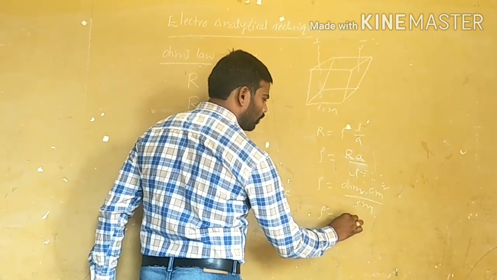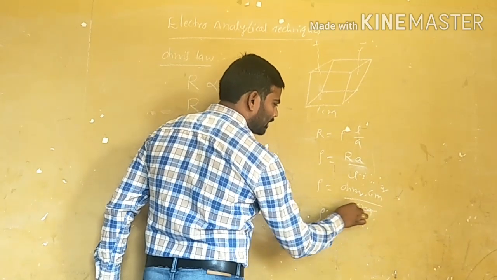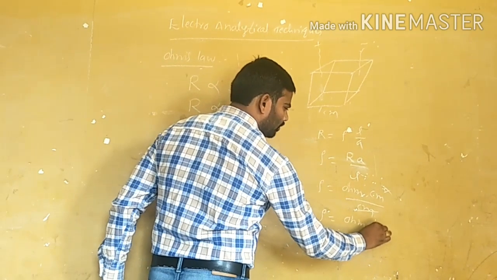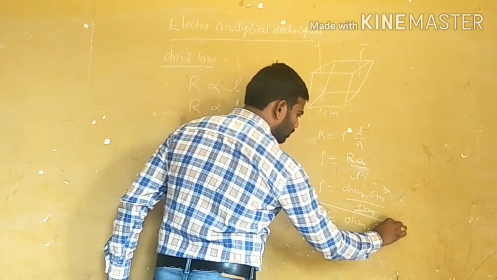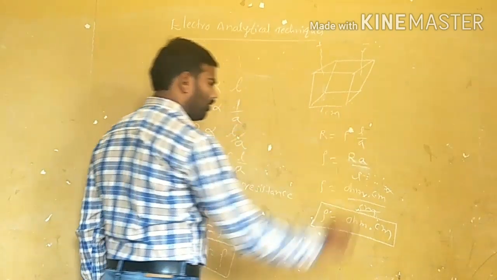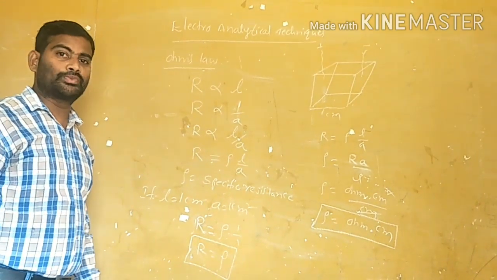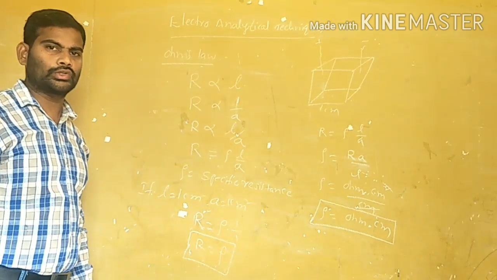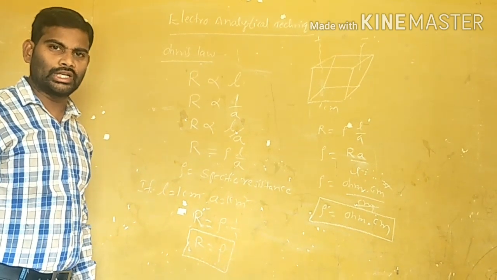One centimeter gets cancelled, giving ohm into centimeter. The units of specific resistance are ohm centimeter.